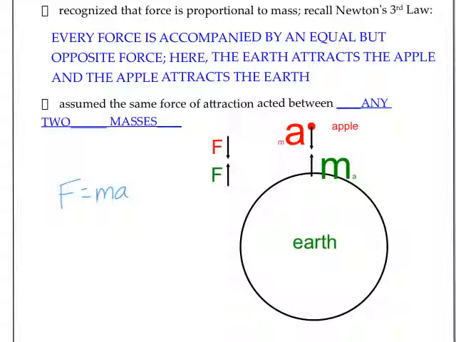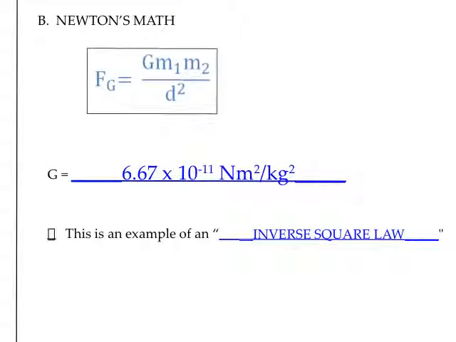Newton further concluded that the same force of attraction could act between any two masses at all. And here's the equation that he came up with. The universal law of gravitation is this equation. We've got the gravitational force, and we're using a capital G instead of a lowercase g because this is the universal law of gravitation.